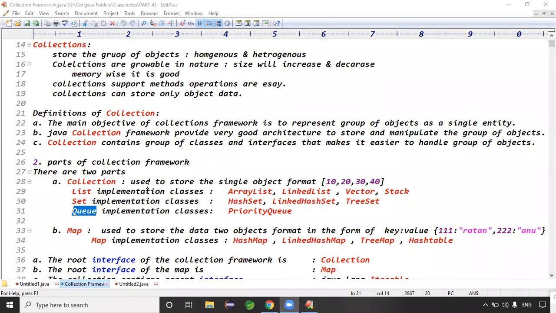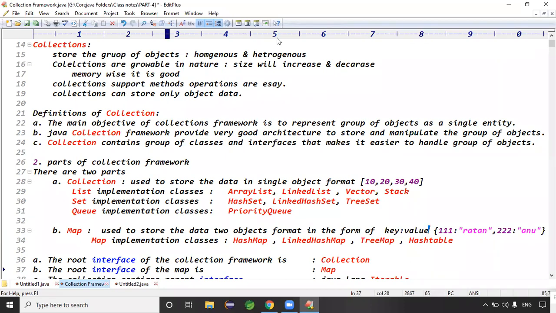What is the difference between Collection and Map? Collection is used to store data in single object format. Map is used to store data in two object format, in the form of key-value pairs.